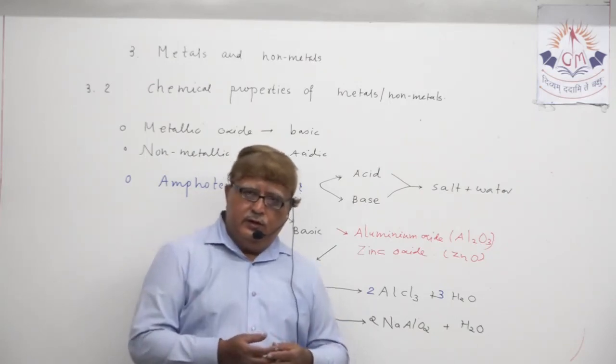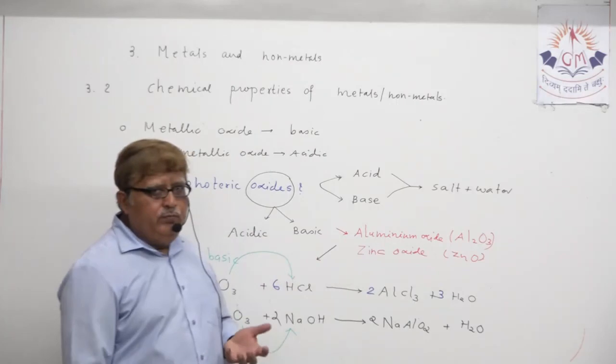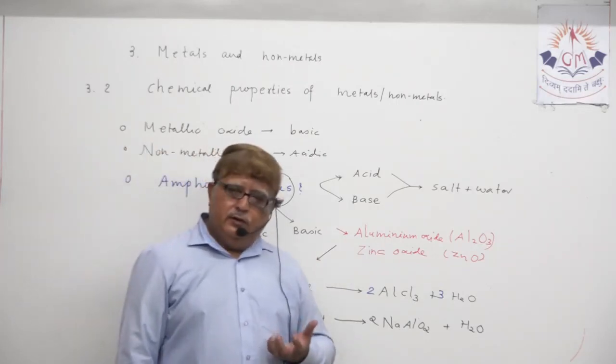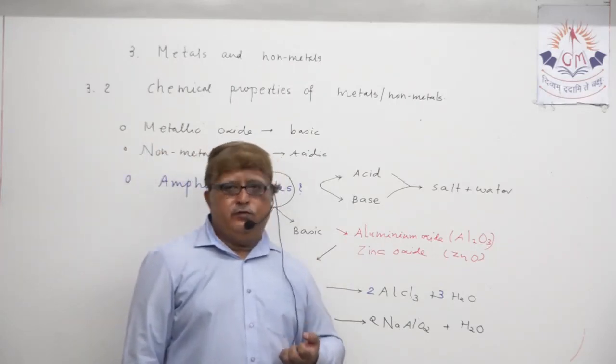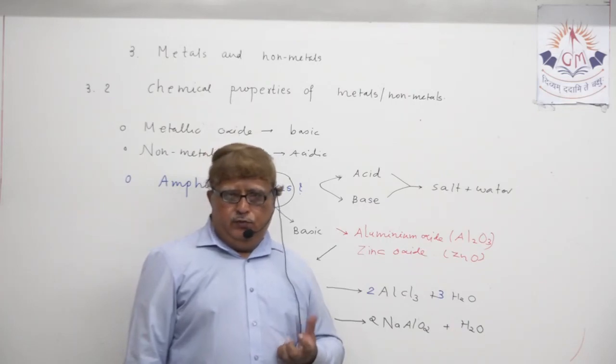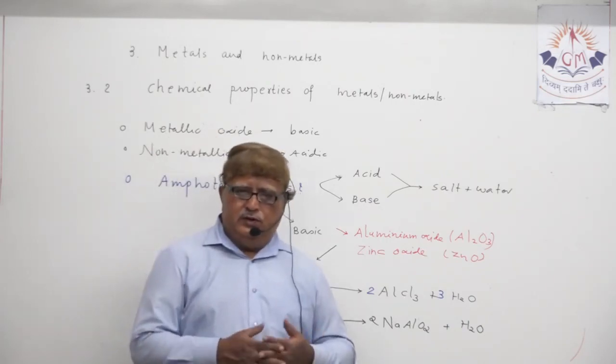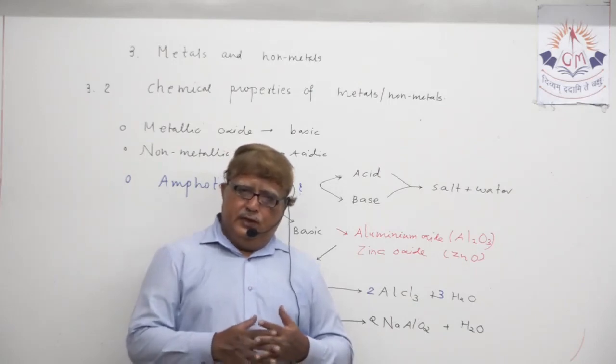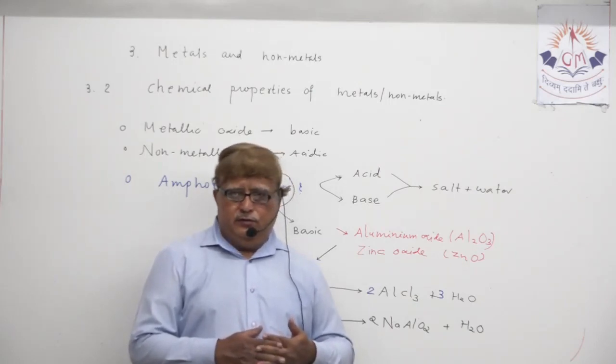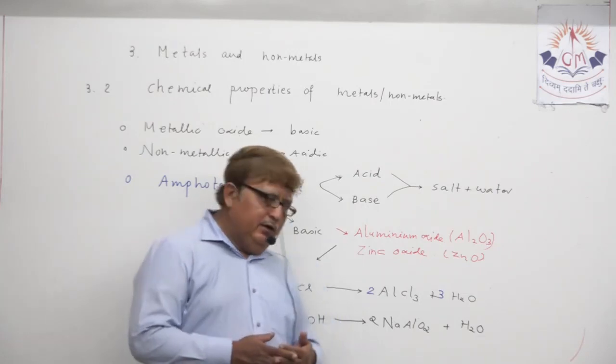You can take any. Then I explained the amphoteric oxide. It is a very important question. What are amphoteric oxides? And you need to remember at least two names which are given in the textbook. One is aluminium oxide and another is zinc oxide. Understand?